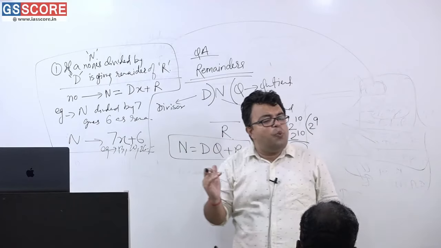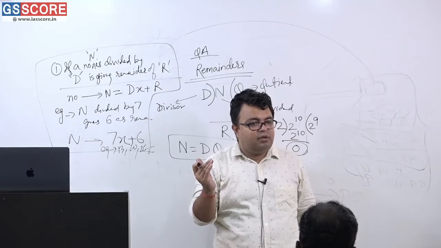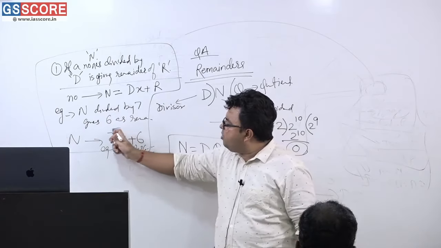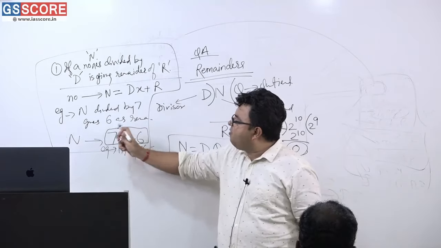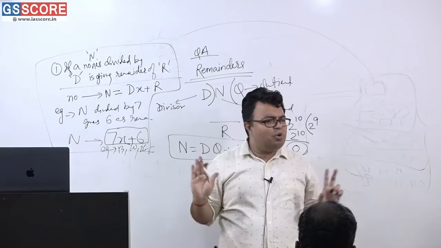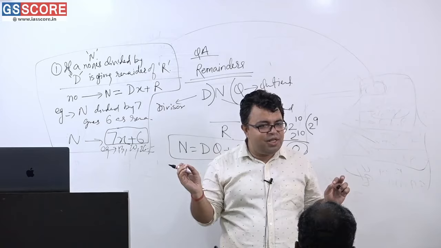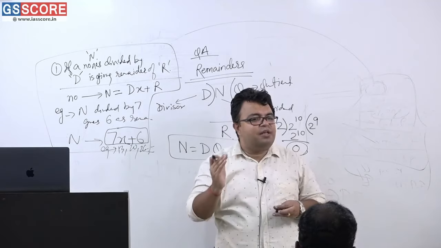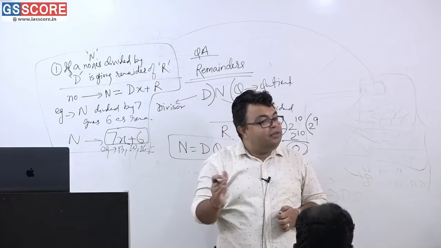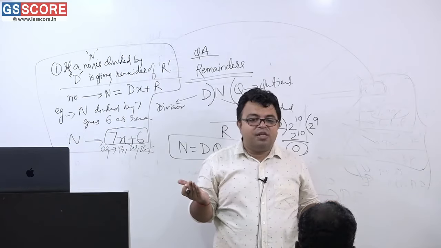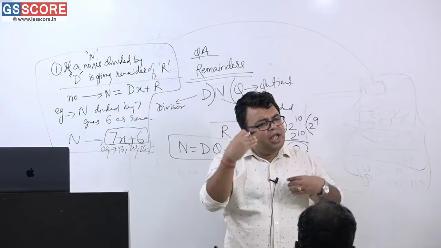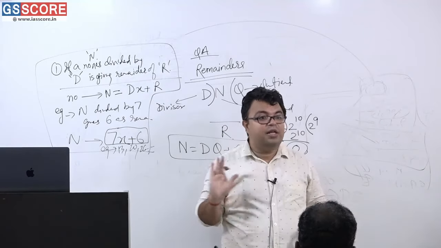So this is a way to denote n. If you have divided n by 7 and 6 is the remainder, the number will be denoted like this, 7x plus 6, the same thing I have written over there. There is no difficulty in this, it is a very simple thing. If a number is divided by some divisor and the remainder is r, then that number will be expressed in terms of that divisor into x, where x can be any number, the quotient can be anything, plus the remainder.